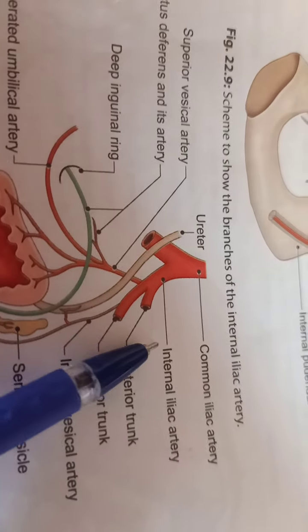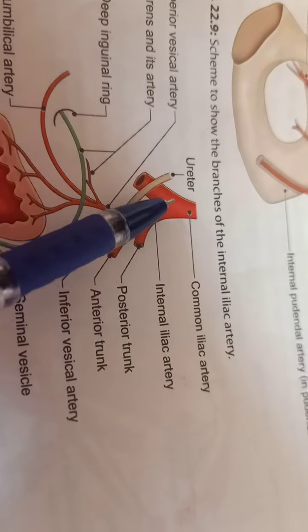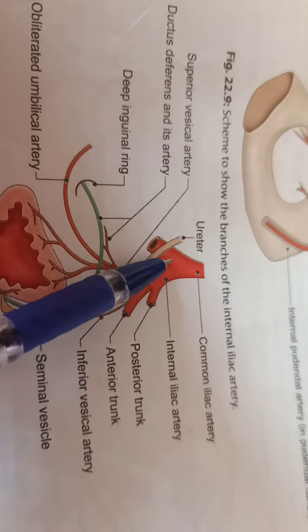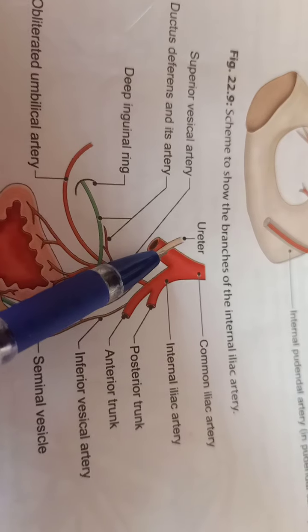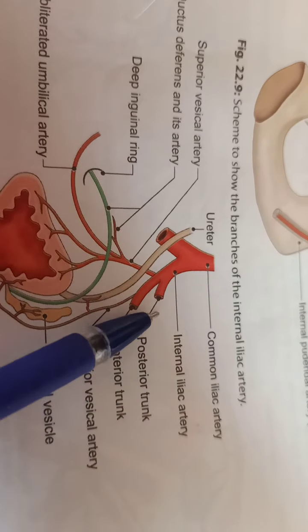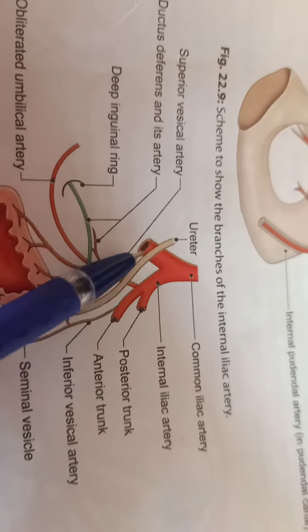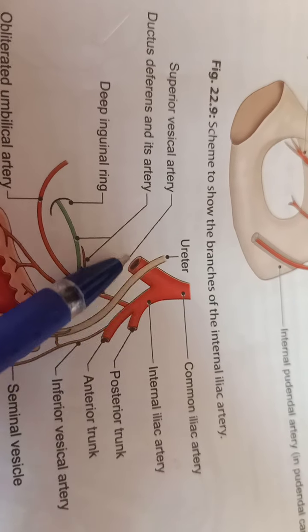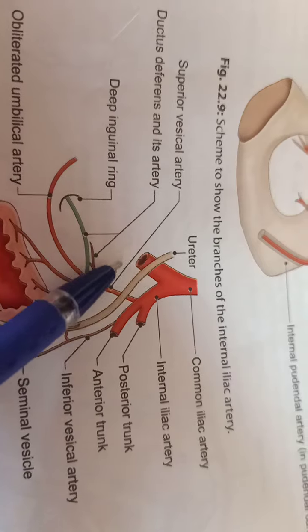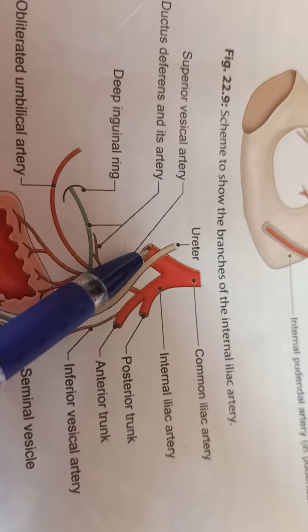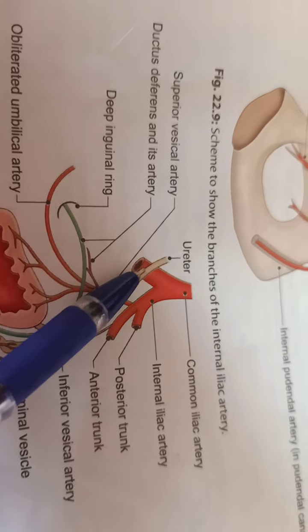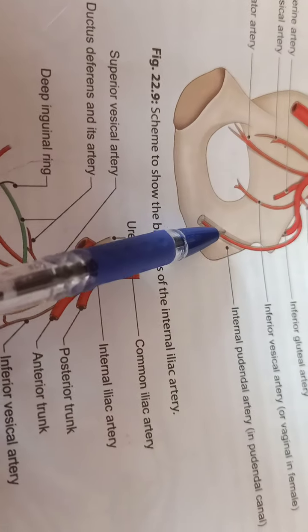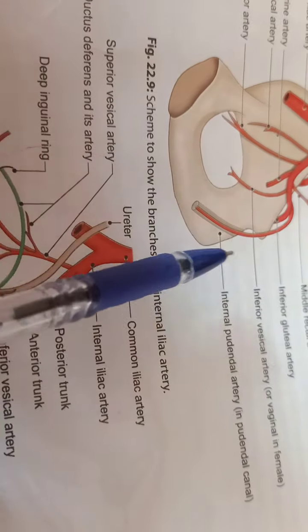This is the common iliac. It divides into internal iliac and external iliac. Now the external iliac, near its end, gives rise to the inferior epigastric artery, which will wind over the ductus deferens, and it will go above and ascend into the anterior abdominal wall.